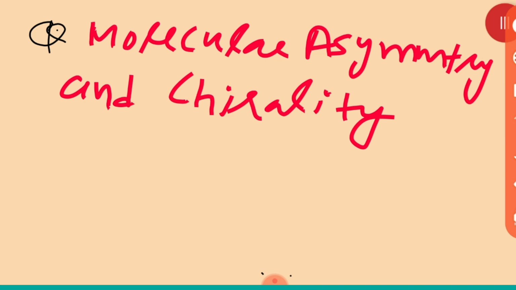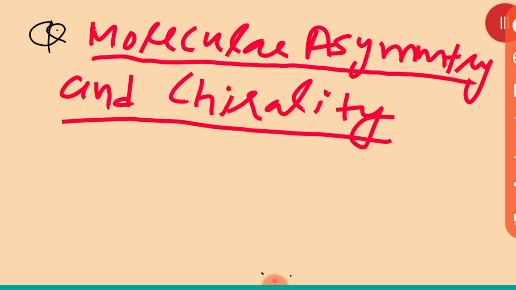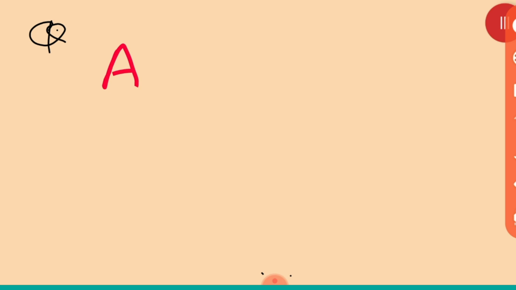Okay, so whenever we are talking about the molecular asymmetry or the chirality, you must see, all of you. There are two words here. One is symmetry and one is asymmetry. You see, please, all of you. I am writing alphabet A. Can you divide alphabet A into two equal parts? Yes, we can divide. So it is symmetric.